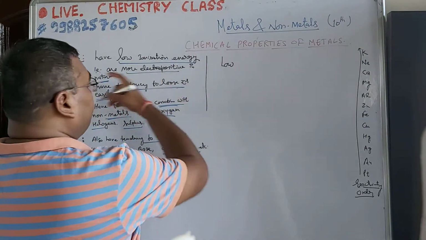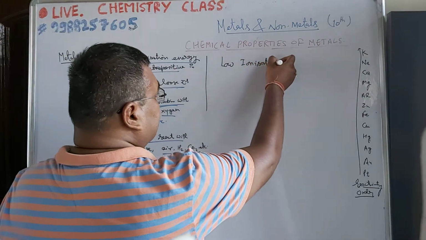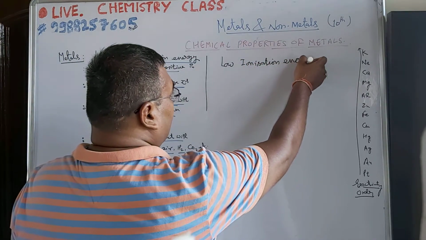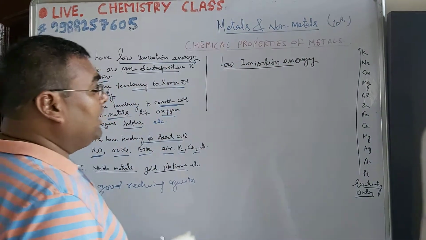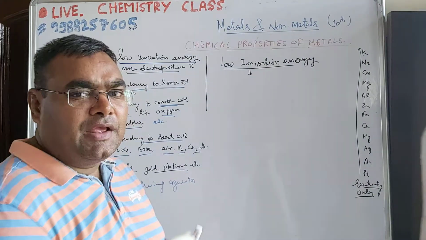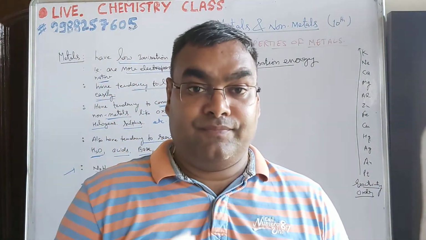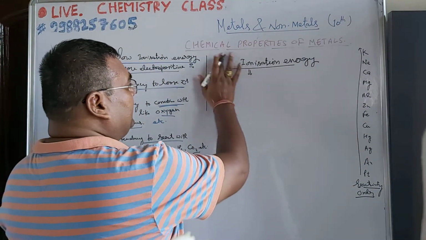मैंने कहा आपको, metals have low ionization energy. Ionization energy is what? नाम से पता लग रहा है, ionization. This is the amount of energy. What is ionization energy?